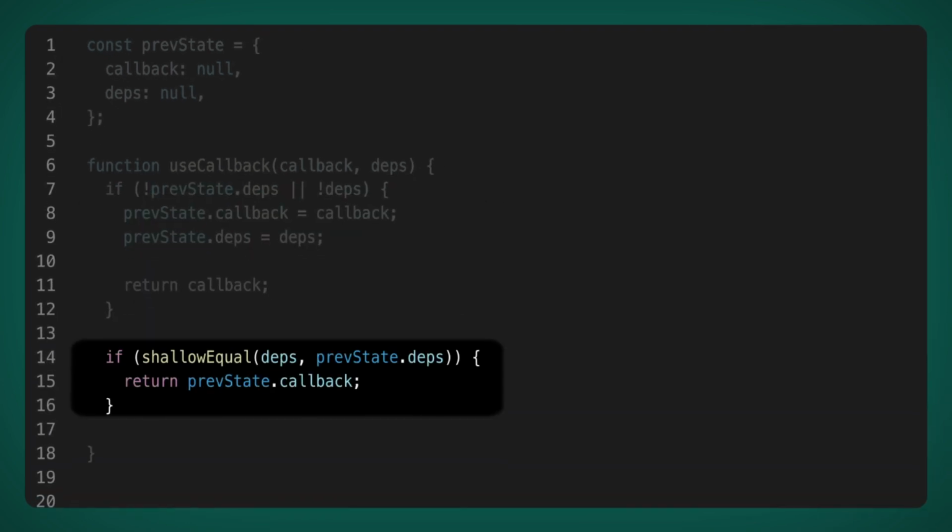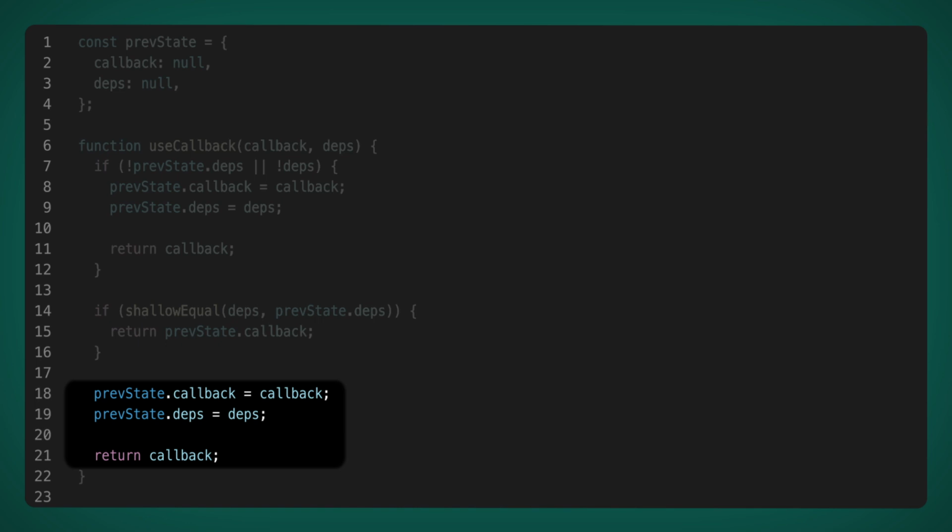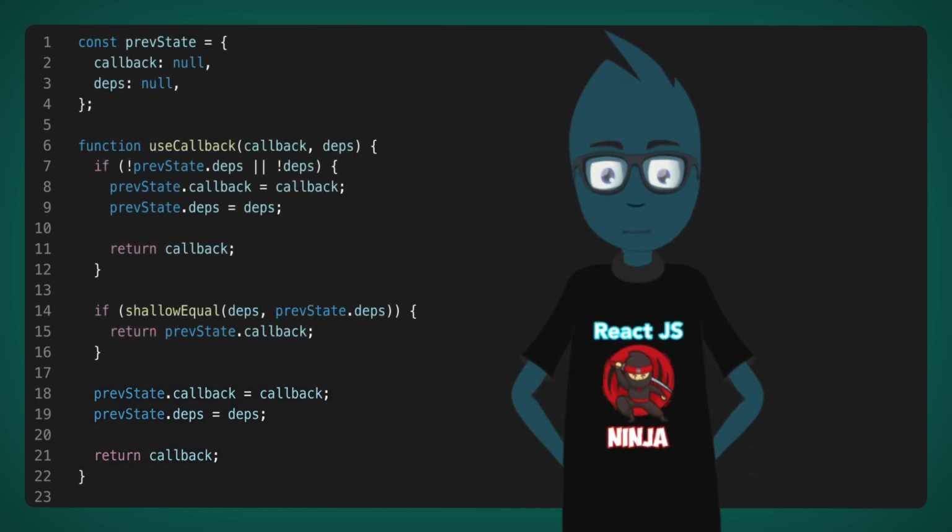But if the dependencies exist, then we compare the arrays using a certain function, and if they match, we return the memoized function. And if the dependencies do not match, then we again save the parameters and return the current callback. It seems like we have covered all the cases. What conclusions can we draw from this?